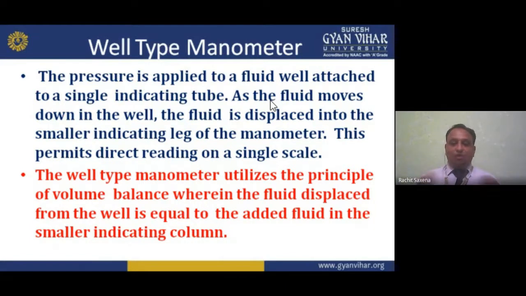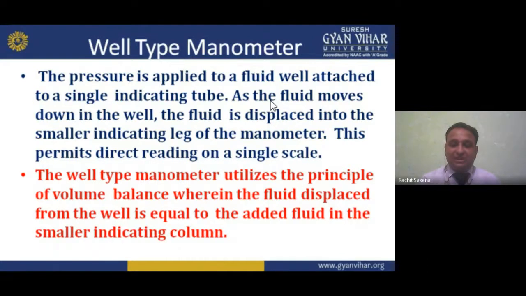We are balancing the volume: the fluid we take out from the well is equal to the fluid added in the smaller indicating column.